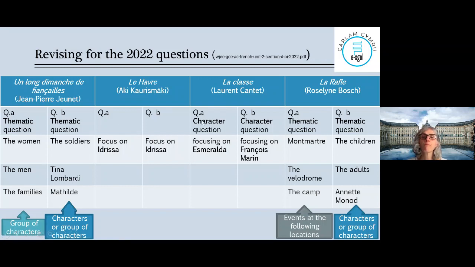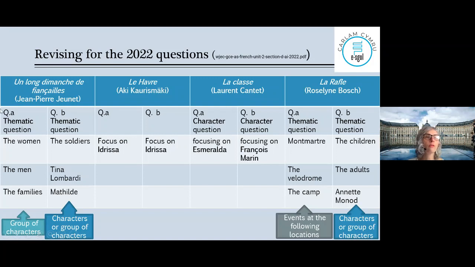La classe, they said it will be a character question, and you have two characters. Esmeralda, who is one of the students, or François Marin, sorry, not Marin. François Marin is a French journalist. So François Marin, who is a teacher. Okay, so it will be a character question. So look at the way the character questions are formulated in the past paper.